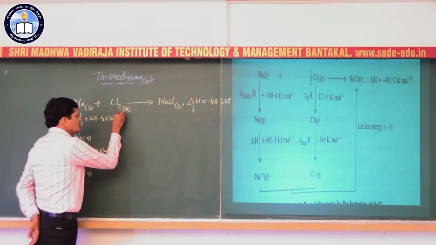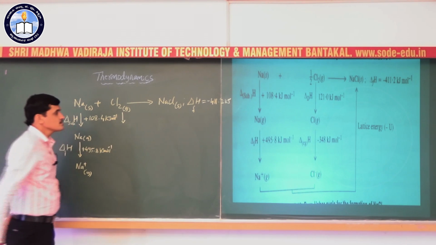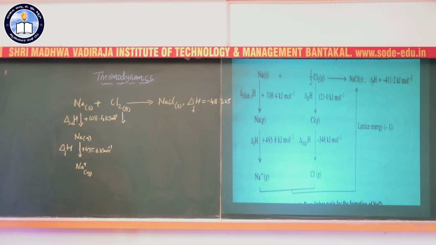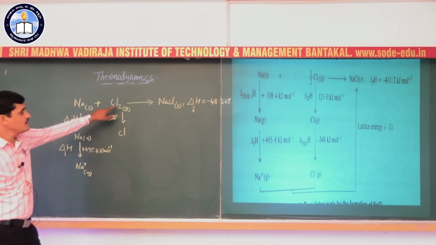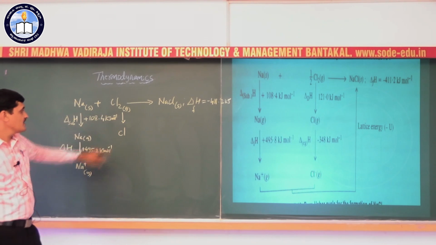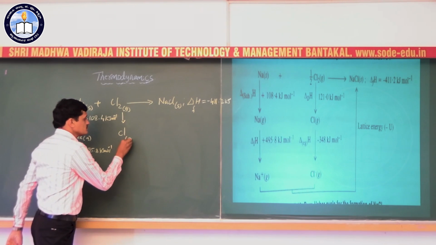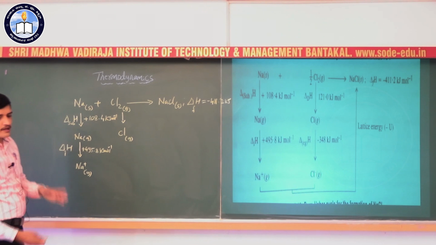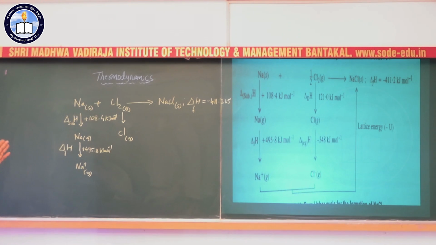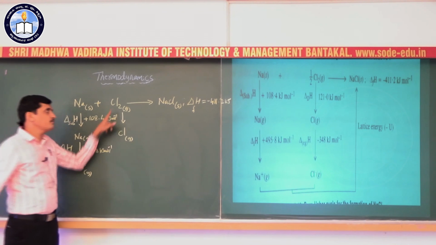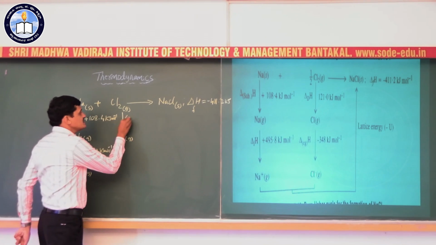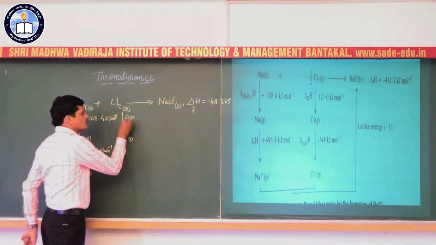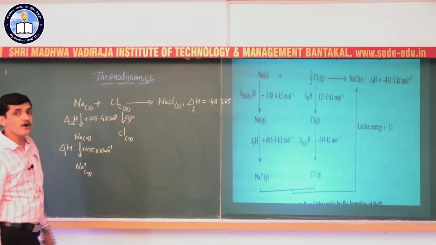Similarly, here the chlorine molecule dissociates into chlorine atoms. So chlorine molecule in the gaseous phase dissociates into chlorine atoms. Here the energy is the enthalpy of dissociation, or bond enthalpy.